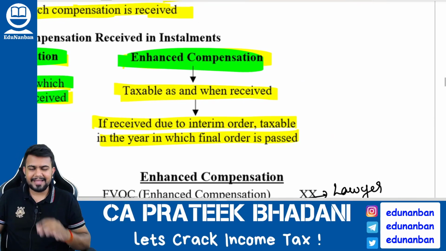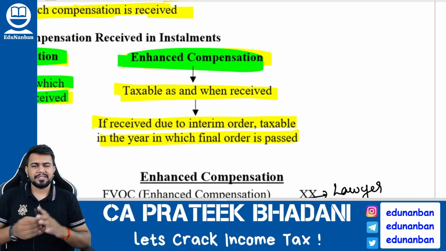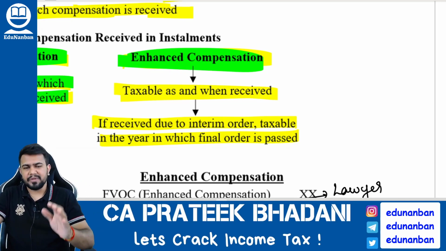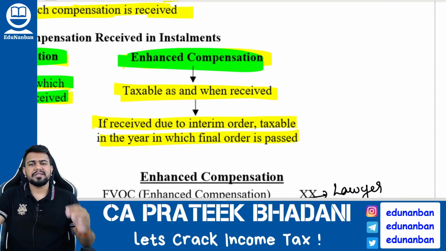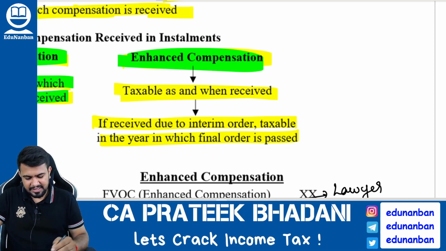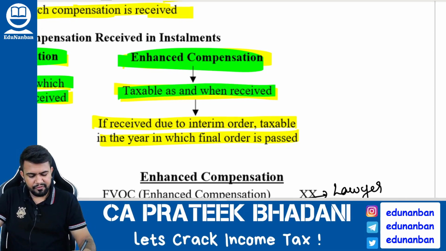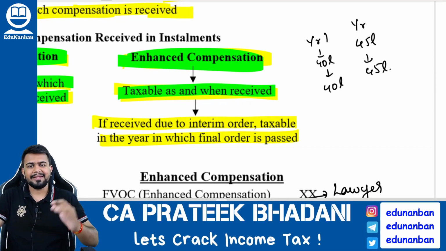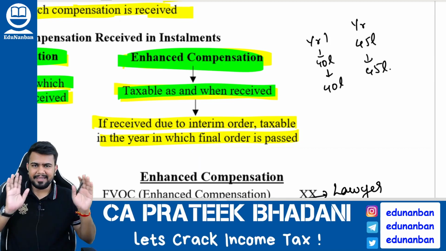Now let's talk about enhanced compensation. Enhanced compensation means the assessee goes to court against the government, and then the court asks the government to pay some extra compensation. This extra compensation is called enhanced compensation. Enhanced compensation is always taxable as and when received. So if for example in year 1 40 lakhs is received, then 40 lakhs will be taxed in year 1. In year 2, if 45 lakhs extra is received, then this 45 lakhs will be taxable in year 2.